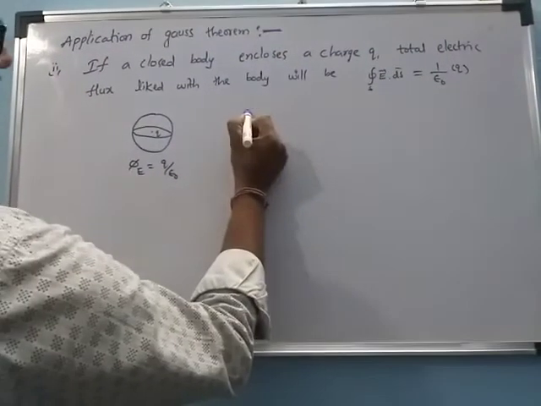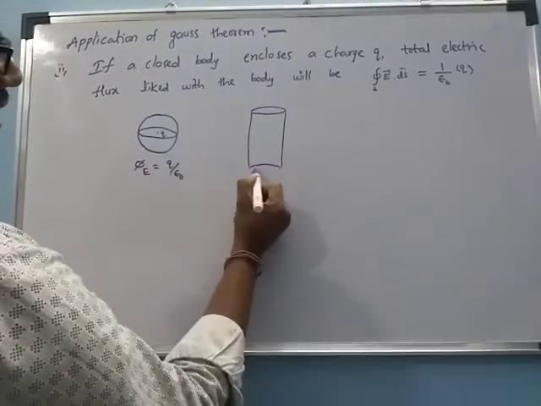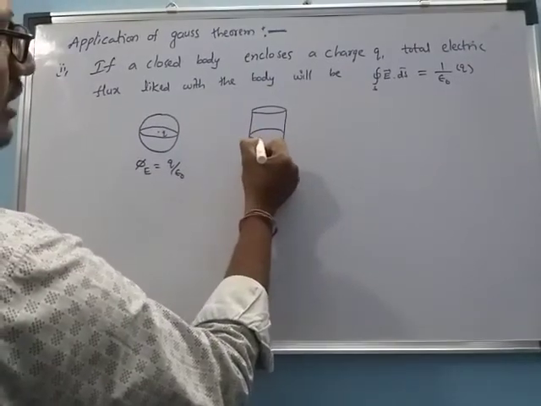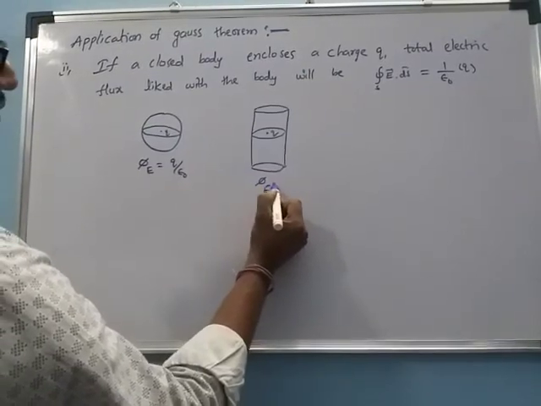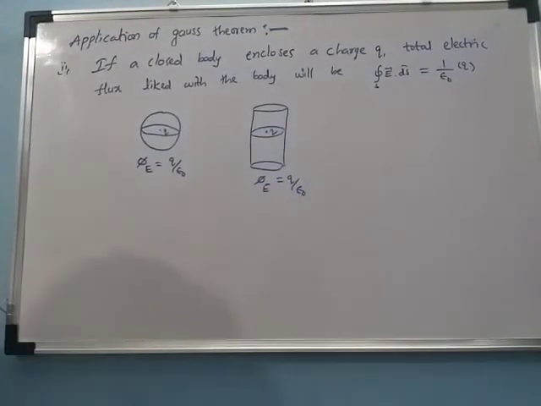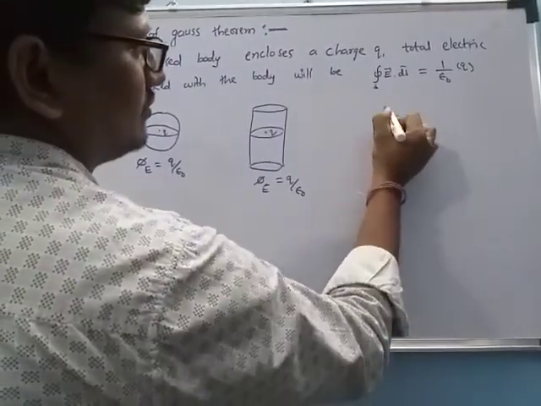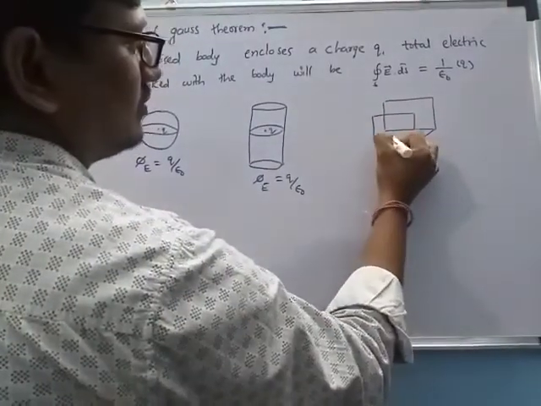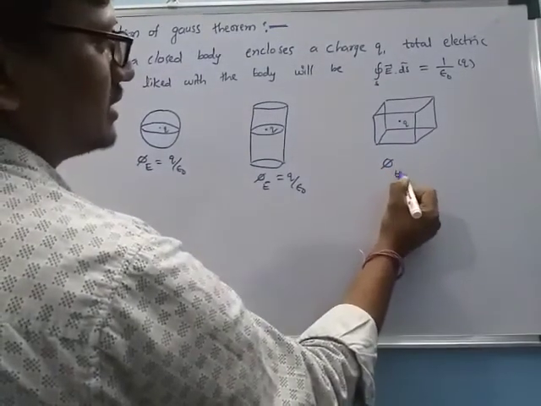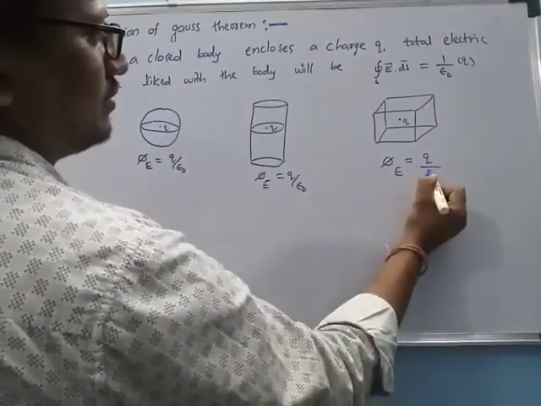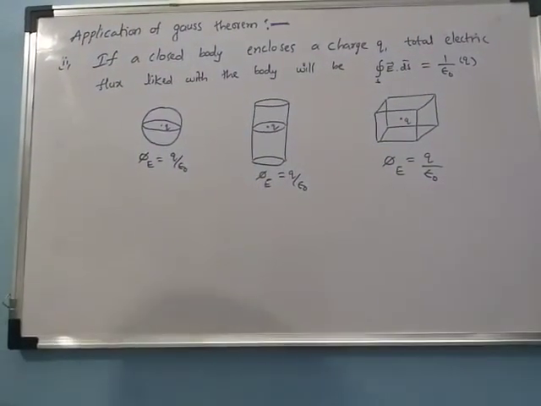Next we consider a cylinder, which contains a charge enclosed at the center. This also has electric flux phi equal to Q by epsilon naught. And third, we take a cube, with a charge taken inside it. This is also electric flux phi equal to Q by epsilon naught. Whenever a charge is taken inside, the electric flux is Q by epsilon naught.